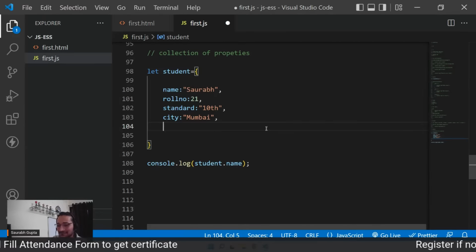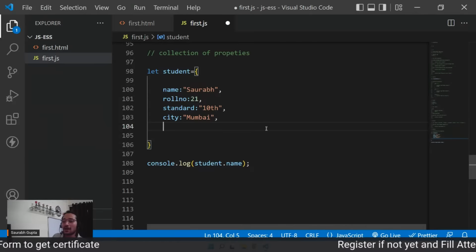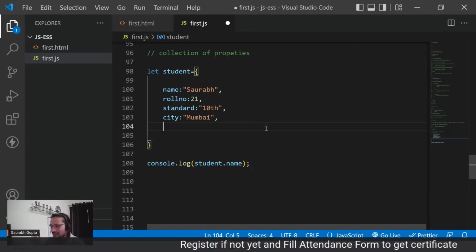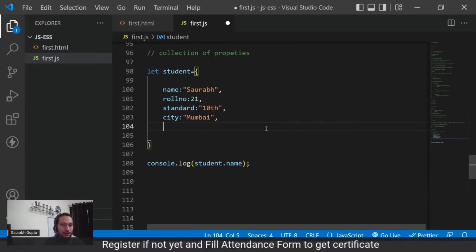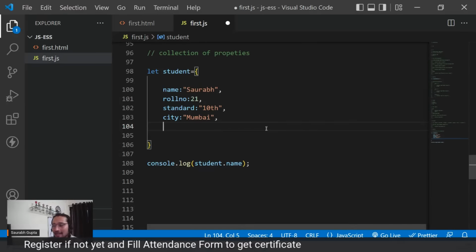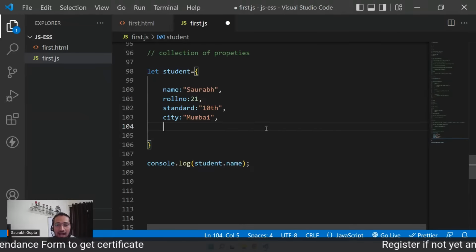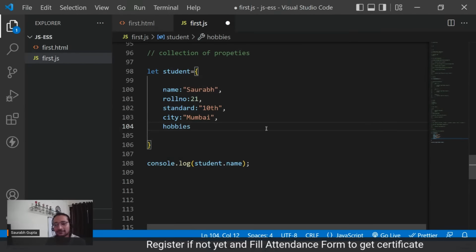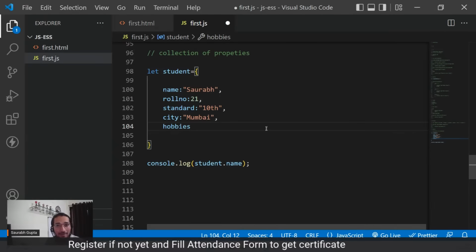Don't worry. Fine now, guys, please focus on the next thing. Now this is a very plain, very simple object. Let's say I also want to store the hobbies of a student. But I know that hobbies can be multiple, right?